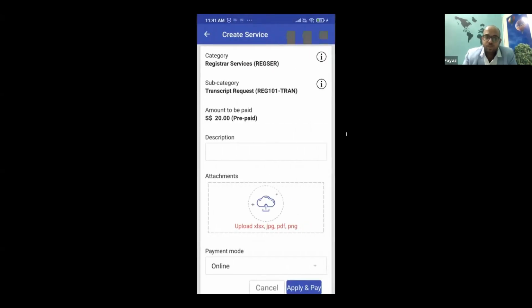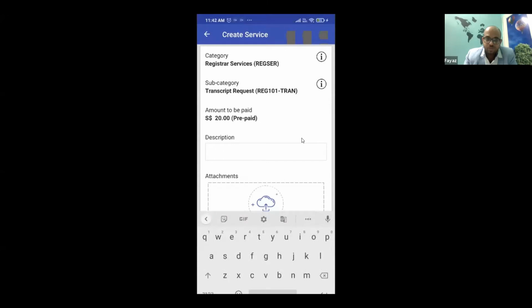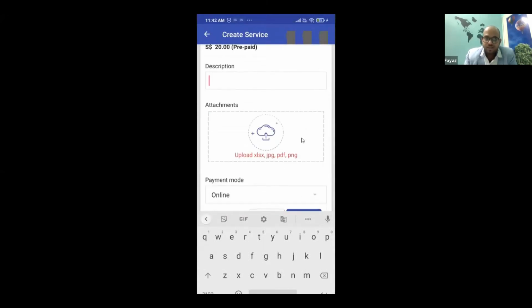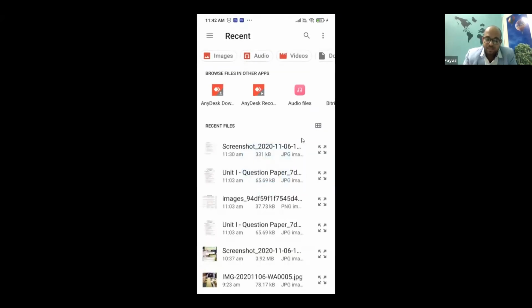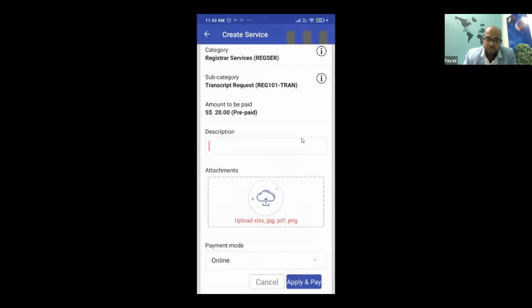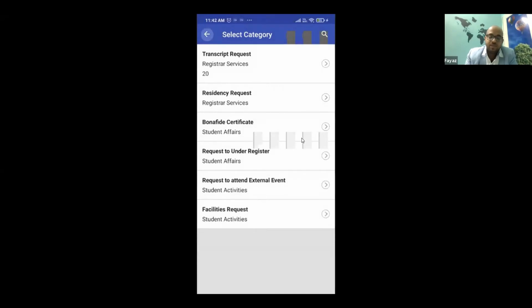Then it takes me to the screen telling how much I have to pay as fee and which subcategory it falls under. I will give in the description what service is needed: I'll request my transcript and state the purpose of my transcript. Here I can attach the proofs, my mark list or anything else needed as proof. And then I can do the payment. The moment I make a payment and request a service, it will come here in the in progress screen.